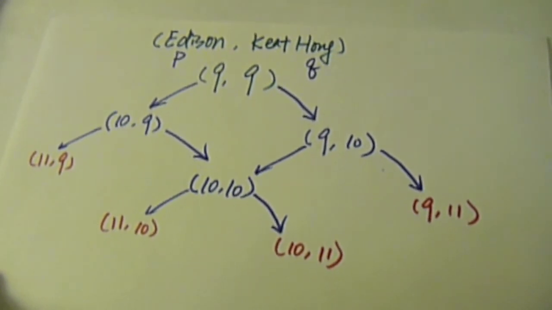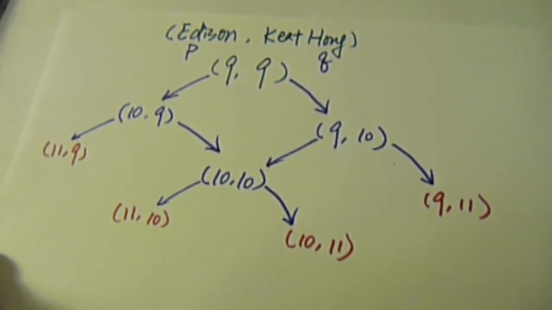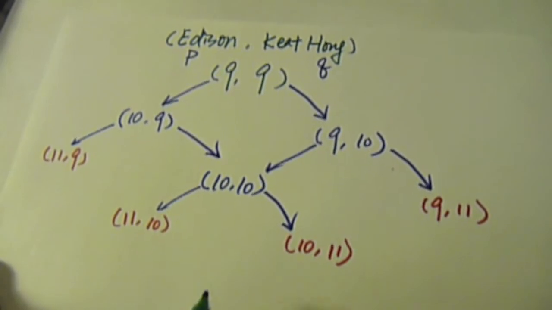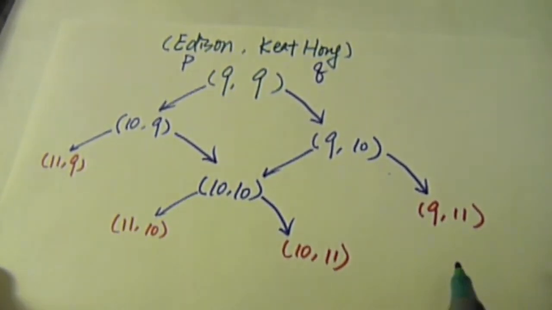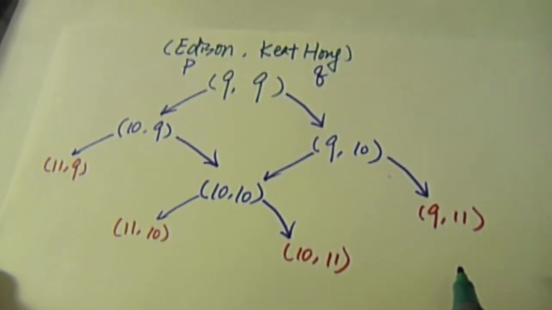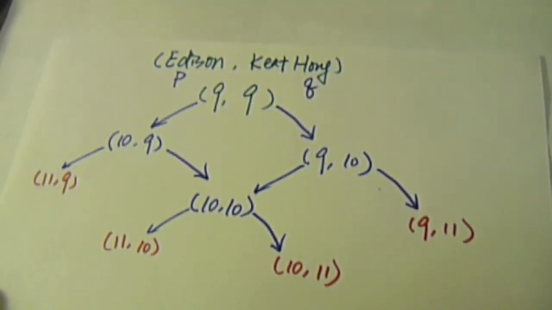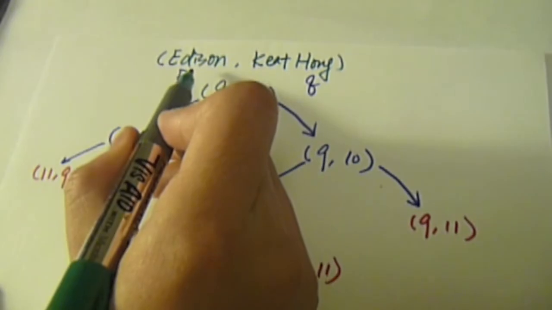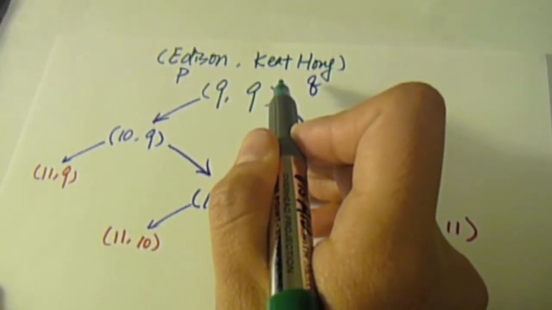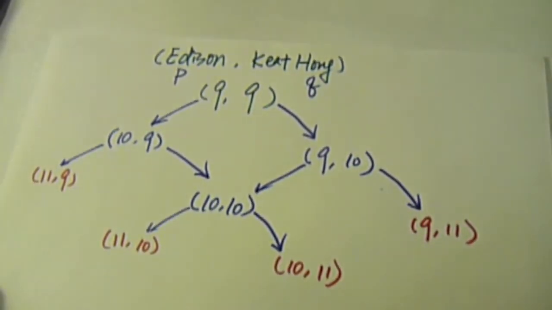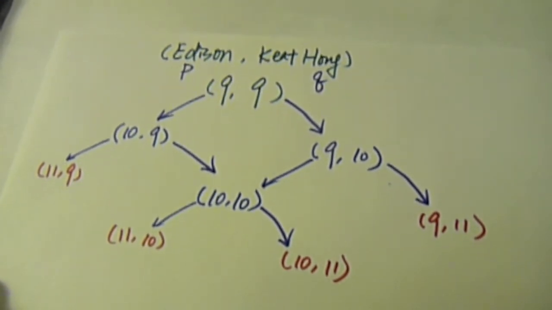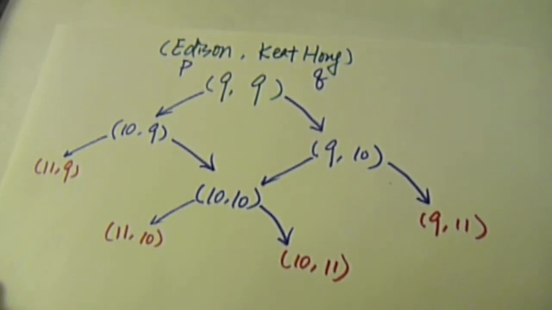Under the first rule, whoever reaches 11 first will win the game. There are only 8 possible intermediate and final outcomes, given that Keat Hong and Edison are 9 all, as shown by the nodes in the digraph. The scores are given as Edison's score and Keat Hong's score. The set of all these possible scores is called the state space of the Markov chain.